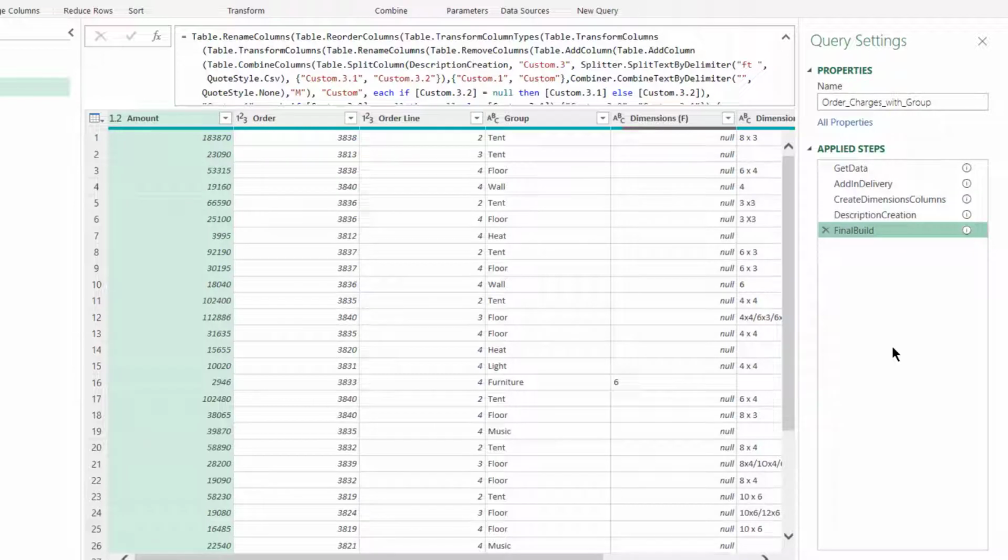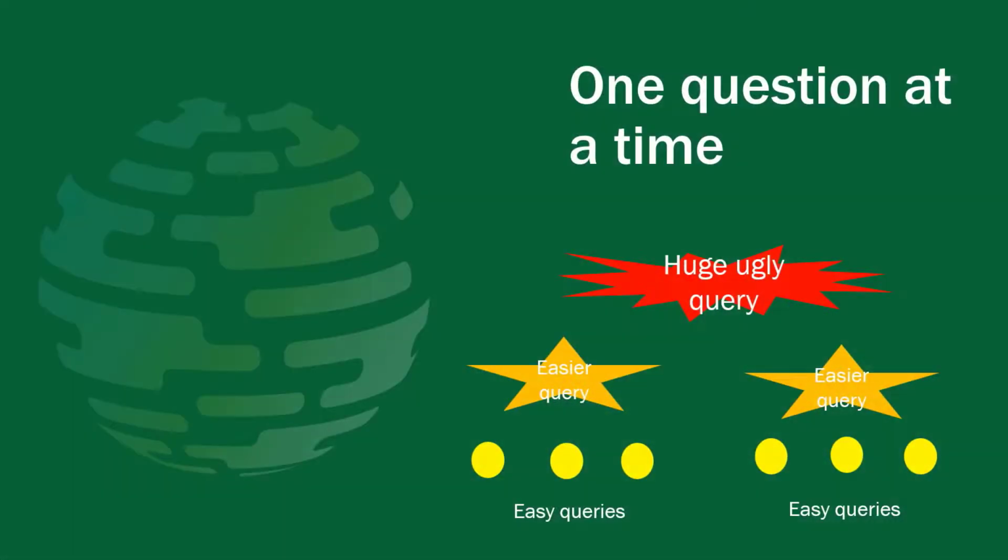So that's taking smaller steps within a query, but how much should we put in a query? With this tip, one question at a time, there's really no hard and fast rules, which is why I'm going to use an example to explain it, but in any case it will depend on your scenarios. If you do have a big complicated query and there is a logical way you could break it down, then it's definitely something to consider. However, you do have to balance this with any effects on loading times.